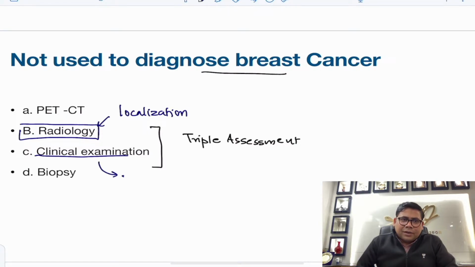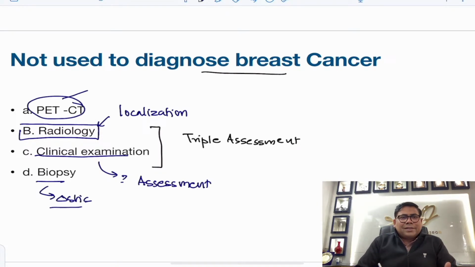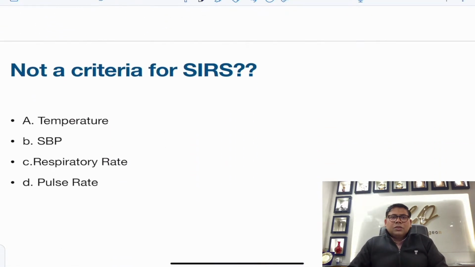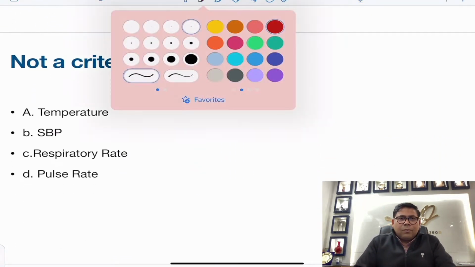Clinical examination is helpful in clinical assessment, whether it's benign or malignant looking, and biopsy is actually diagnostic. So these three things are important. When you talk about PET CT, this is used for metastatic workup. So it's a tool for metastatic workup, which is very important. So this is again a straightforward question from notes.